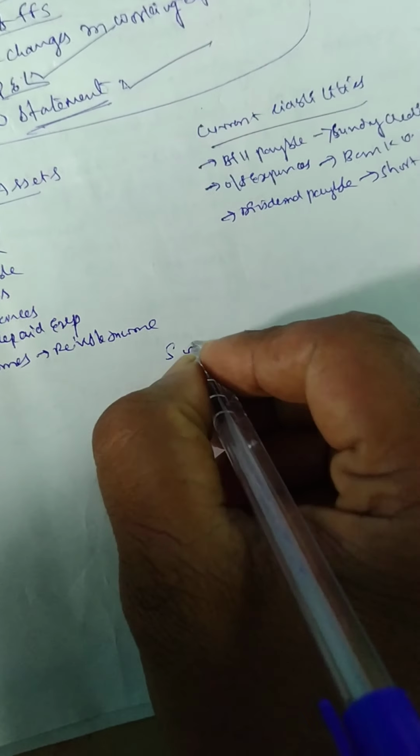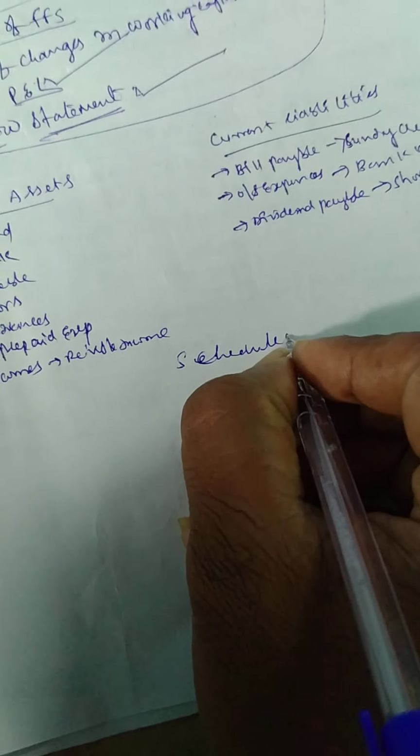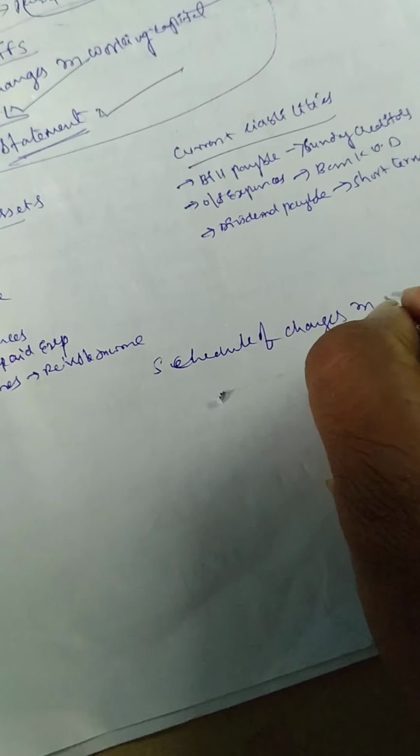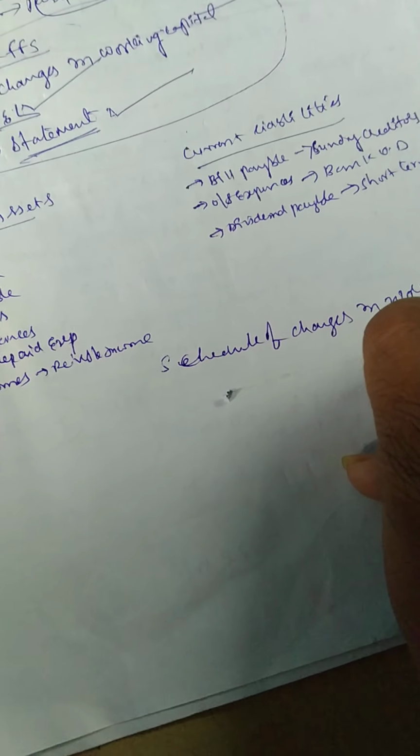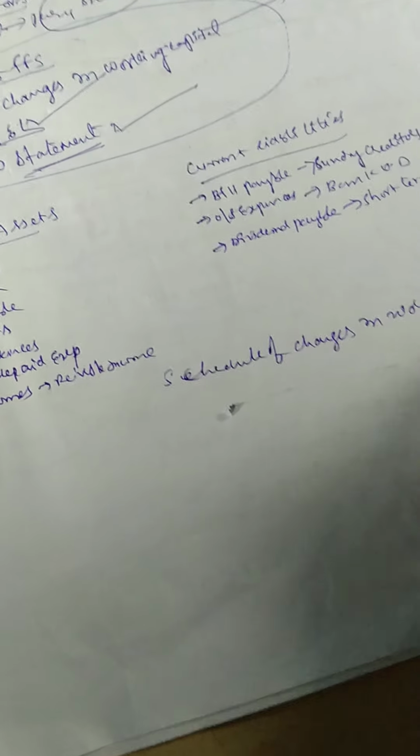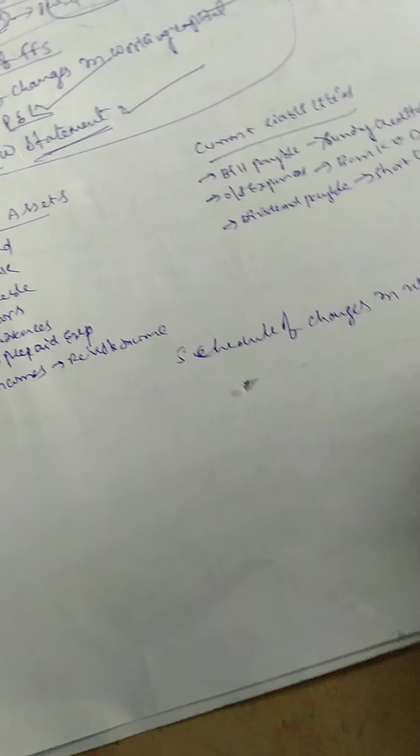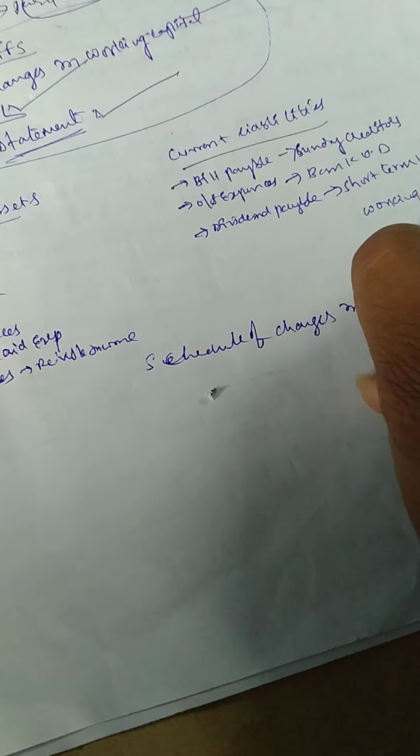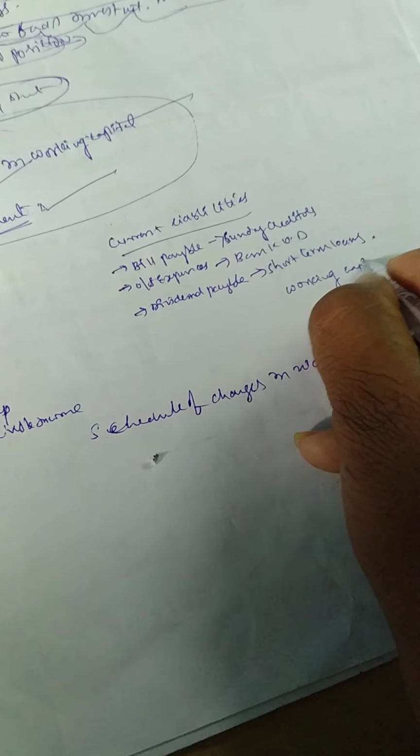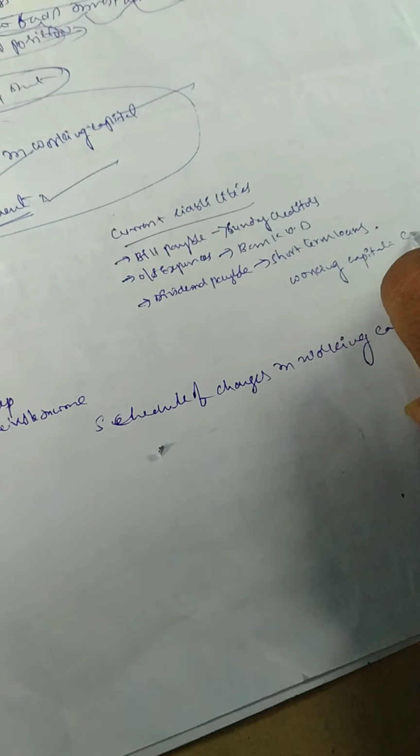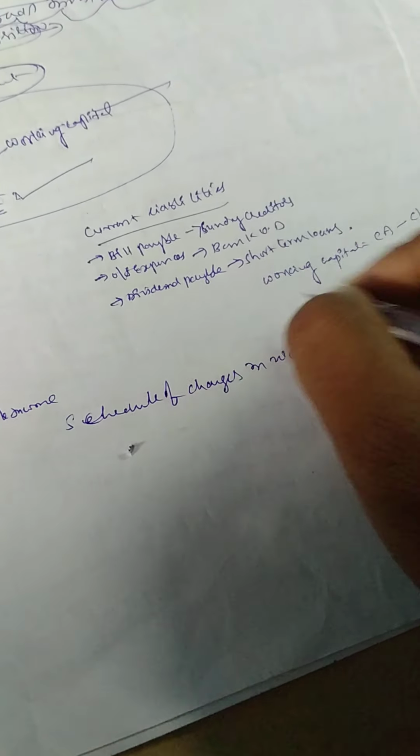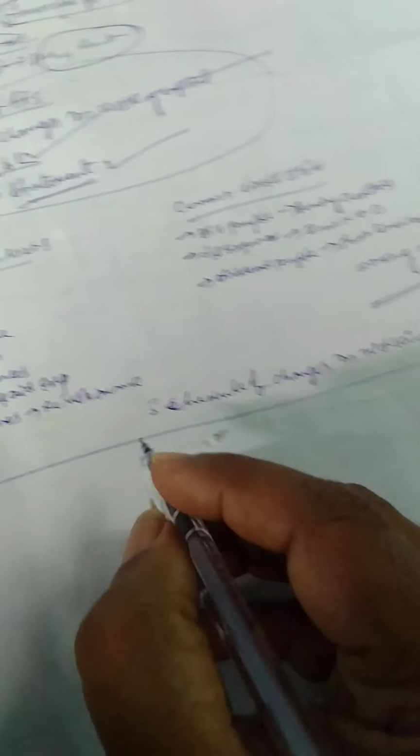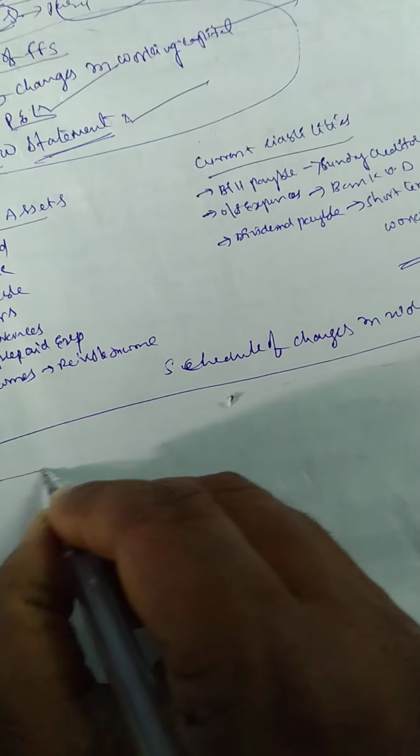Schedule of changes in working capital. Working capital is equal to current assets minus current liabilities. I wrote it here: working capital is equal to current assets minus current liabilities, and we get the working capital answer. Okay, so this is the format of the schedule of changes in working capital.